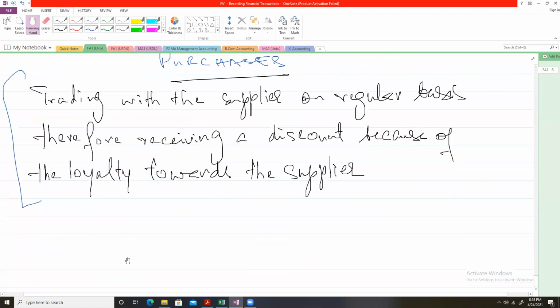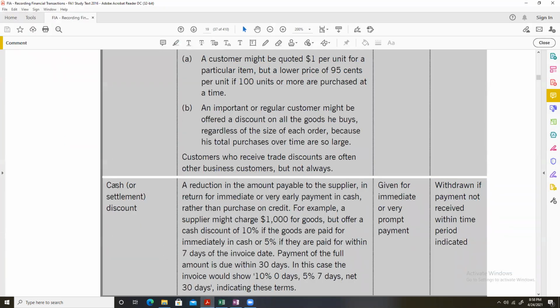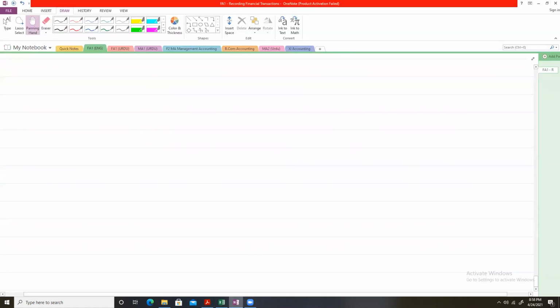Now moving forward, we have cash discounts. Cash discount, or settlement discount, is also referred to as early payment discount.